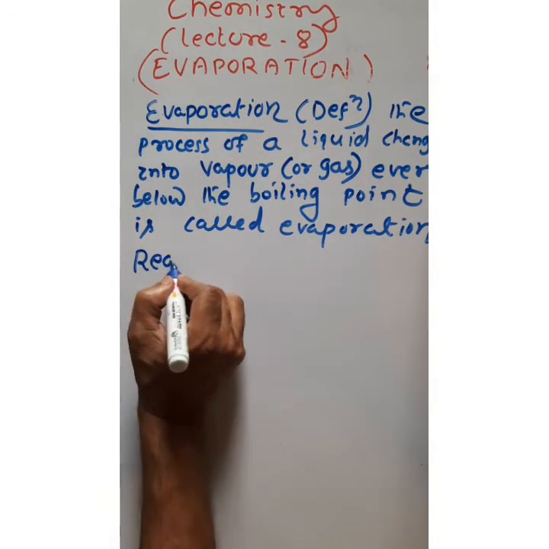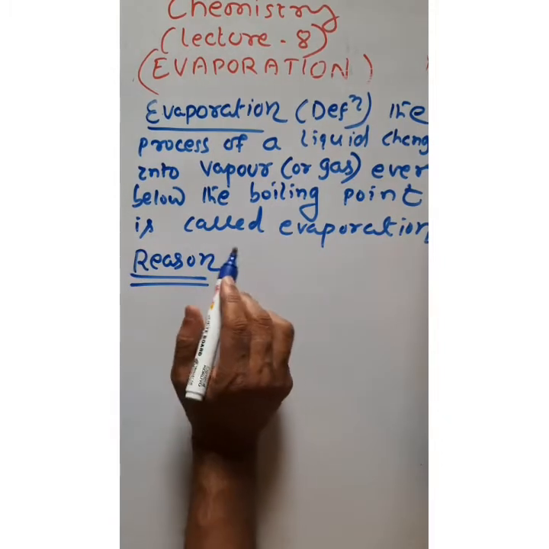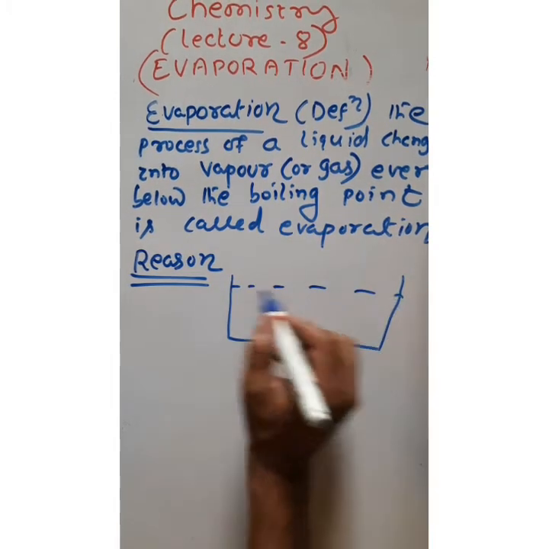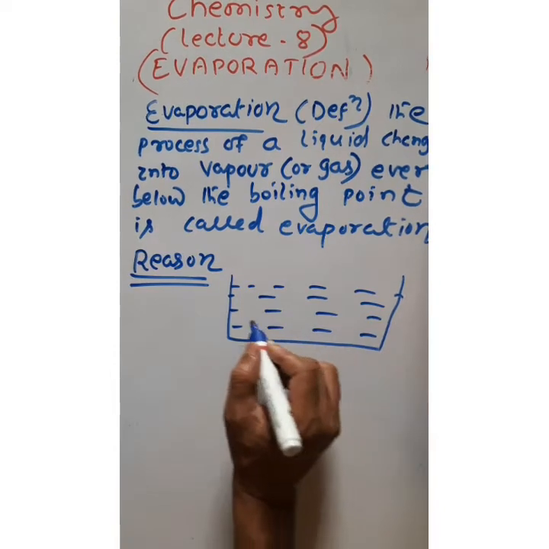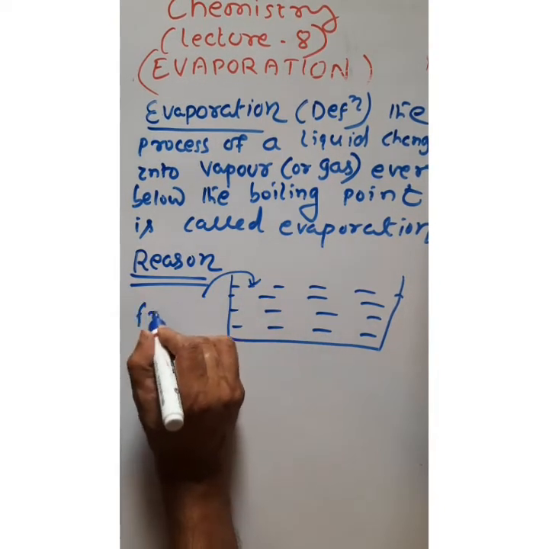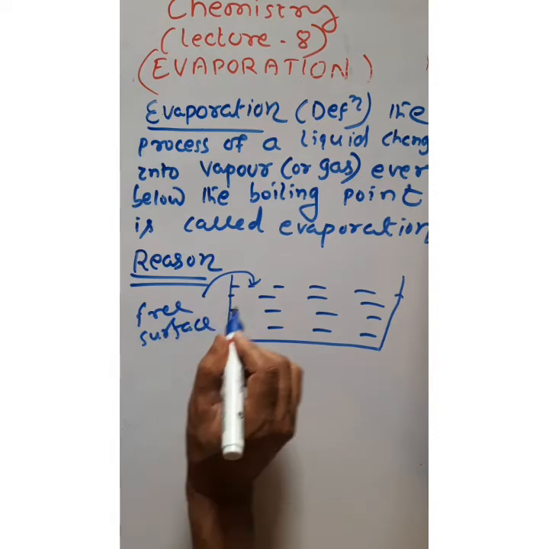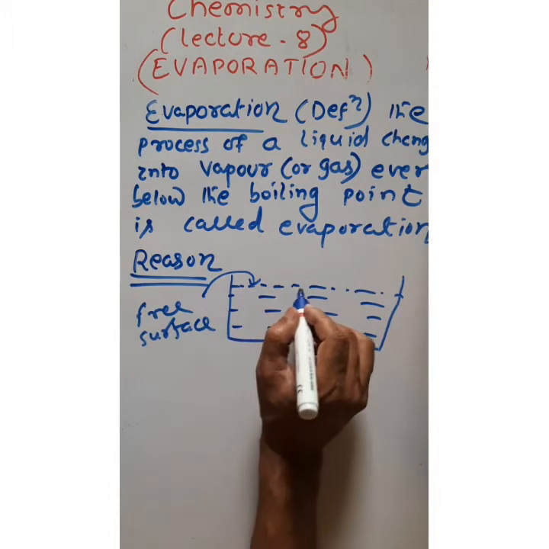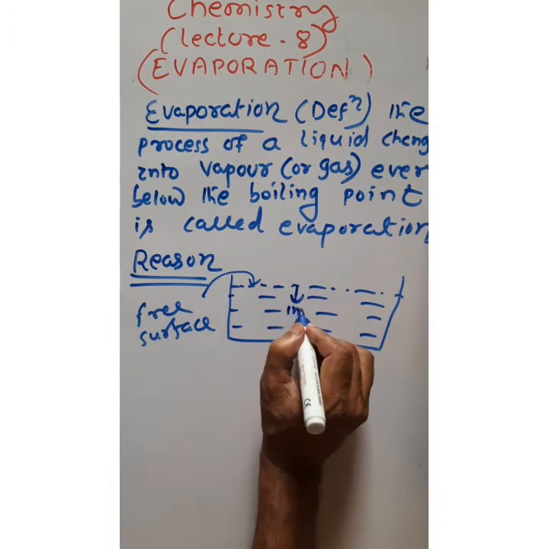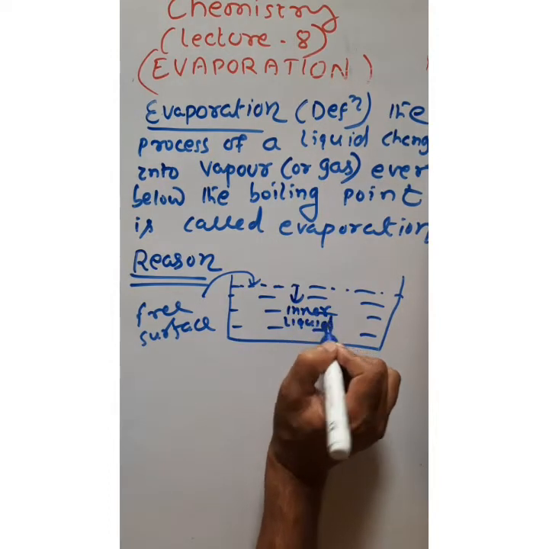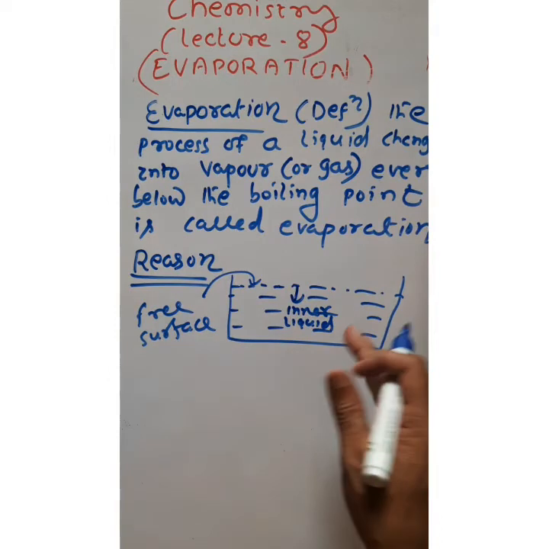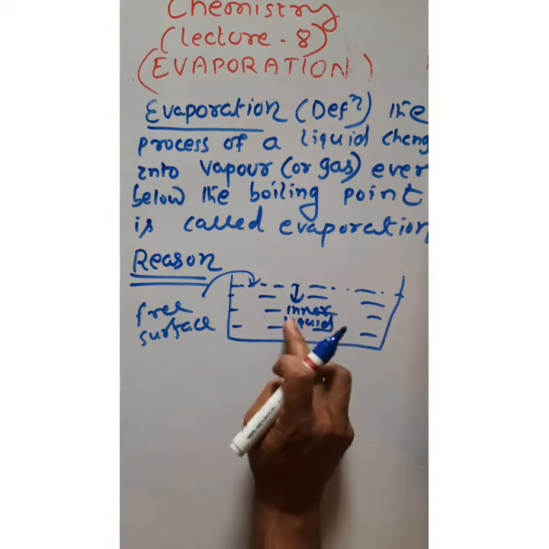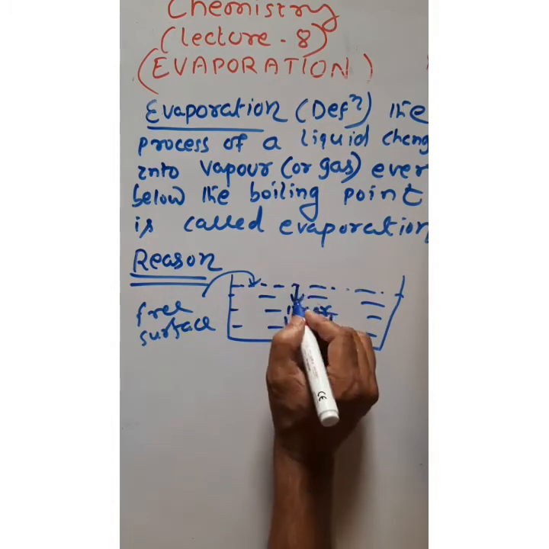Now come to the reason behind it. What is the reason of evaporation? Now see, suppose this is a container, this is the liquid, let us say this is water, and this surface is called the free surface of the liquid. Now see, this free surface of the liquid is bounded by the inner liquid. We know every liquid particle attracts other liquid particles. Now inside the surface, the liquid particles will attract the surface particle.